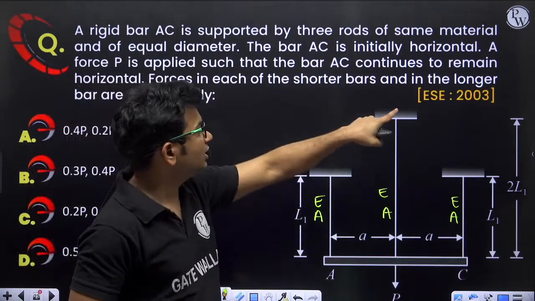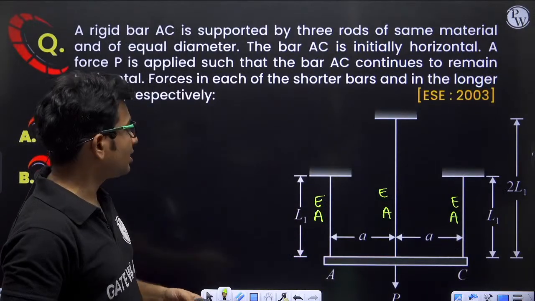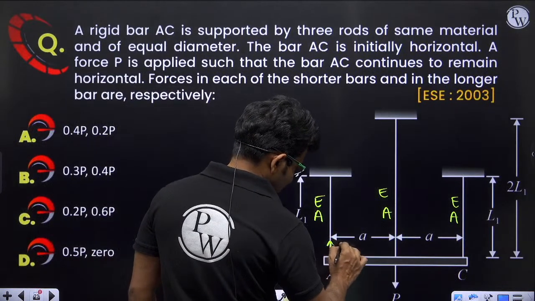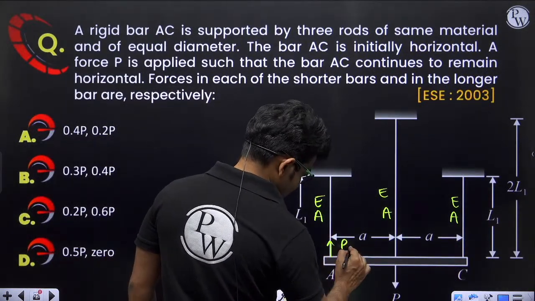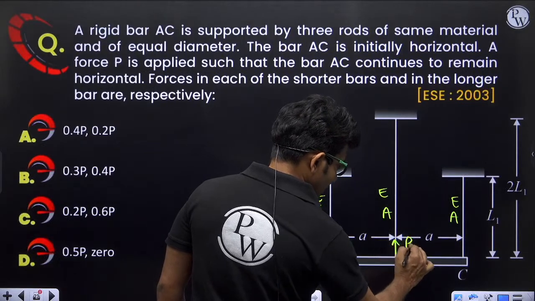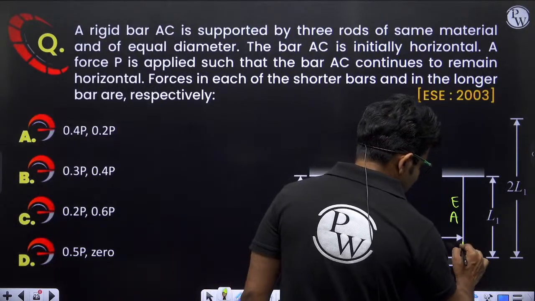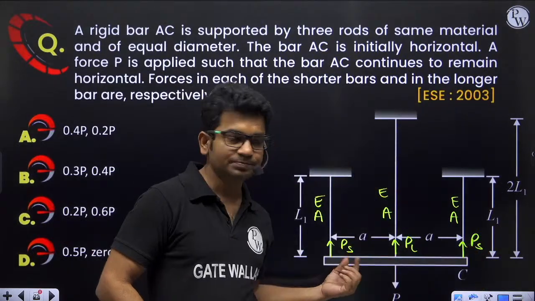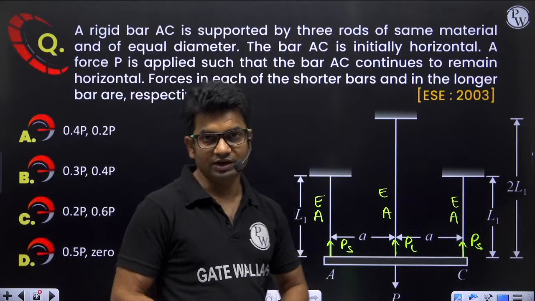Forces in each of the shorter bars and in the longer bar are respectively what? Let us say force in shorter bar is represented by PS, and force in longer bar is represented by PL. In both the shorter bars, force will be same, and in the longer bar, force will be different.